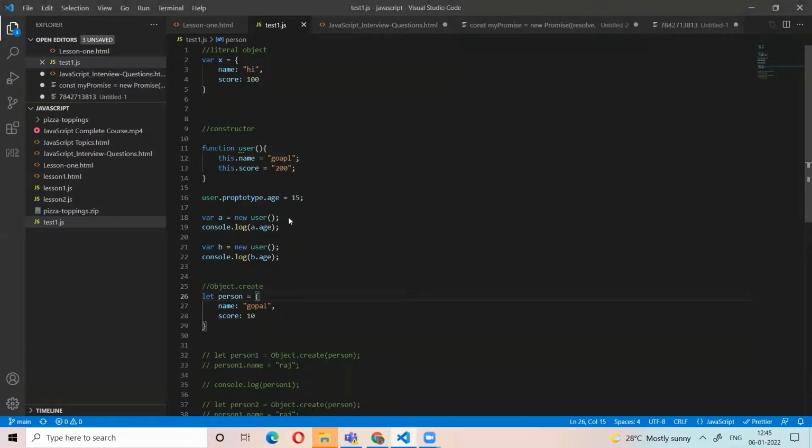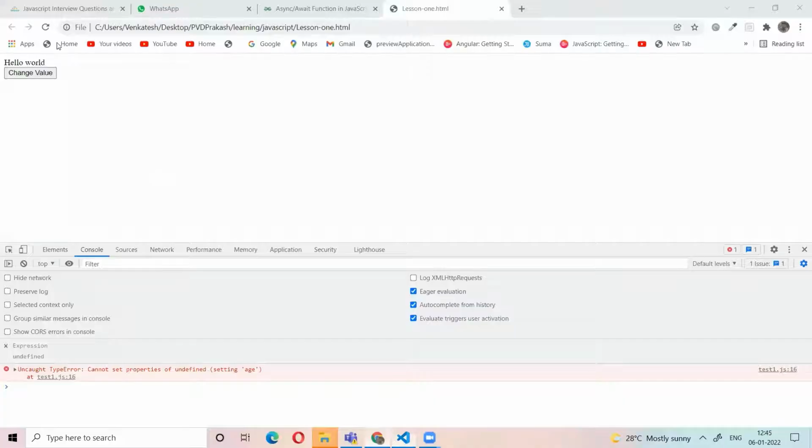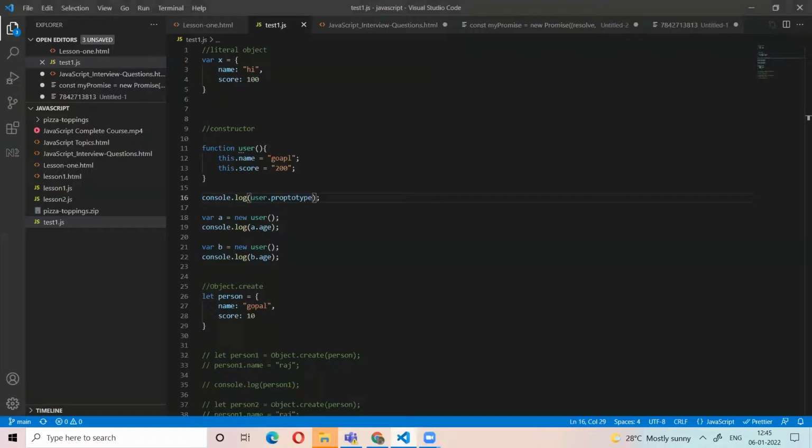Prototype means you can add new properties here. Why is it not taking? I don't know. For example, print here console dot log of user. Okay, let's see. Sorry, I am spelling it wrong. Sorry, the prototype, right?